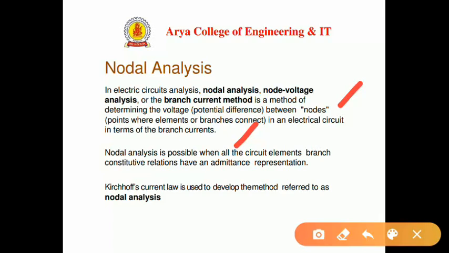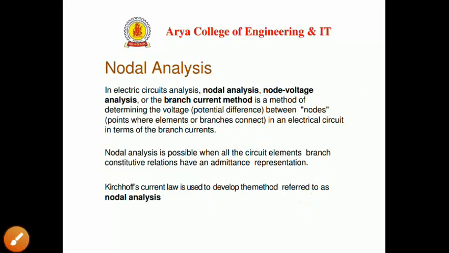Nodal analysis is possible when all the circuit elements' branch constitutive relations have an admittance representation. Kirchhoff's current law is used to develop this method. In mesh analysis we use KVL, whereas in nodal analysis we use KCL.